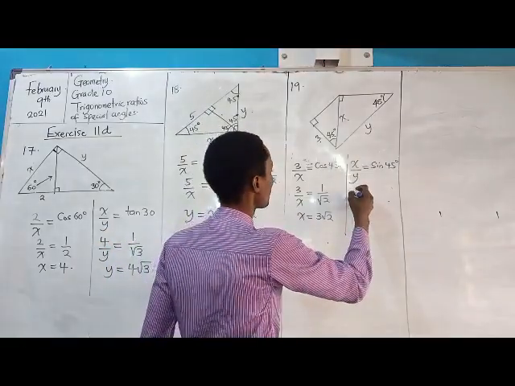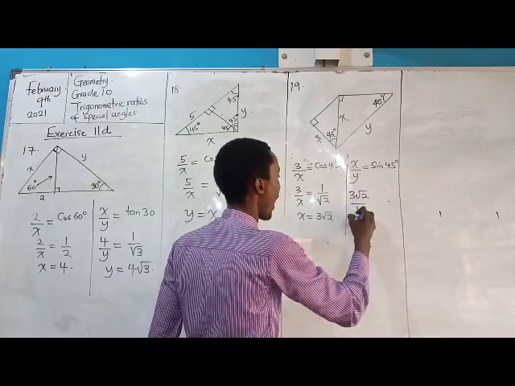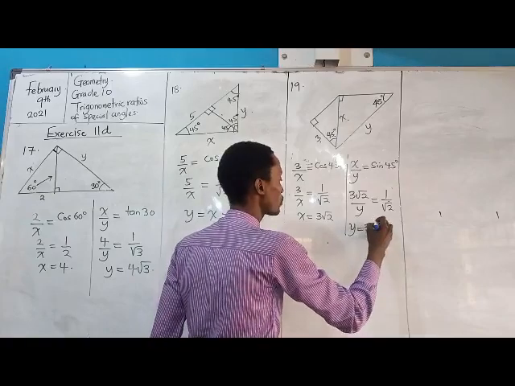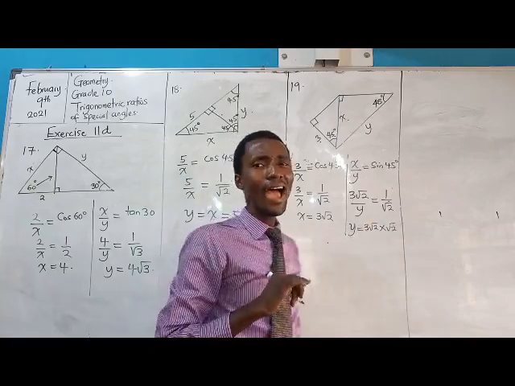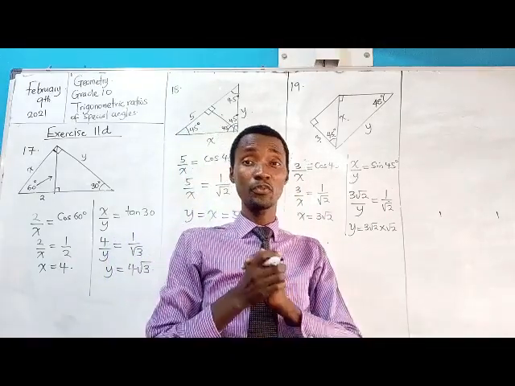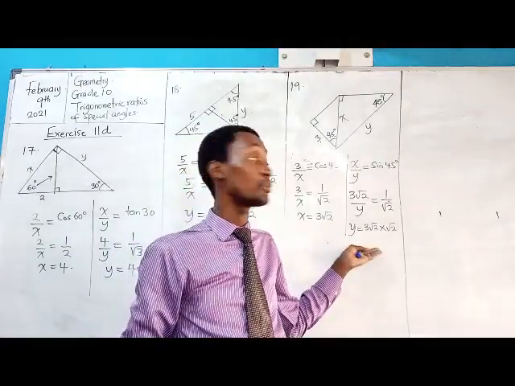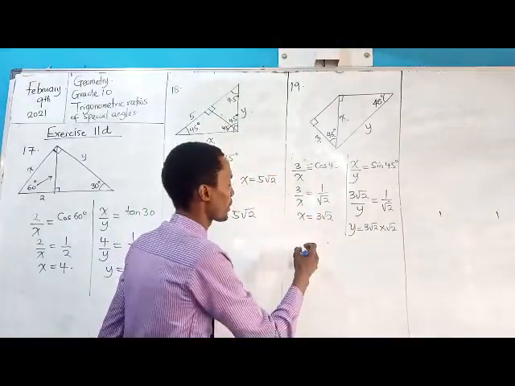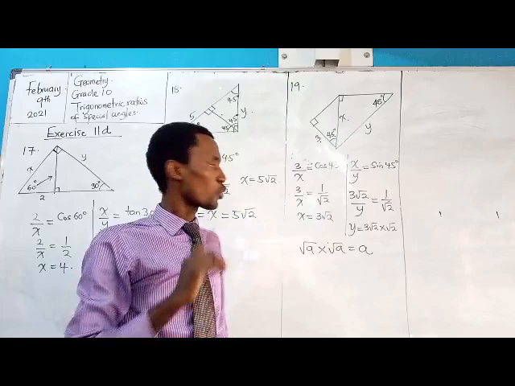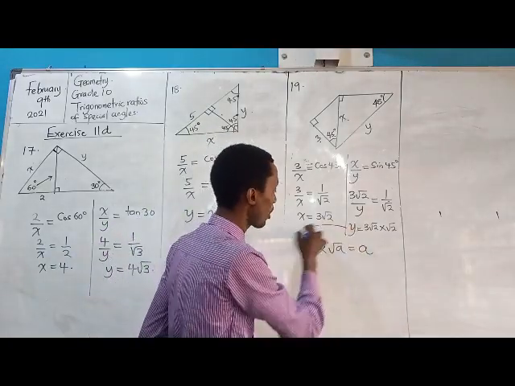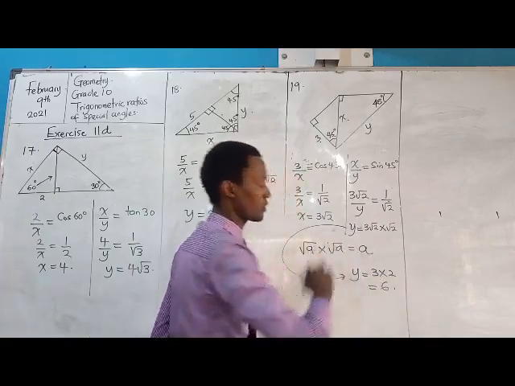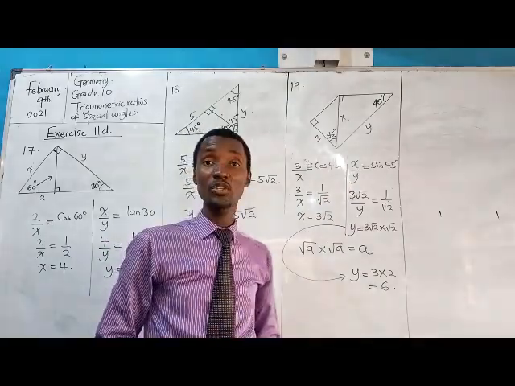Alright, so this will now be what? 3 root 2 over y equal to 1 over what? Root 2. So y will be equal to what? 3 root 2 times root 2. Here I need to bring to bear a knowledge you have gathered from surds, and I want to appeal, if you have any issue with surds, please go and look up my videos on surds. Now, root a times root a is equal to a. So this becomes y equal to 3 times 2, and that will be what? 6. And that settles question 19.